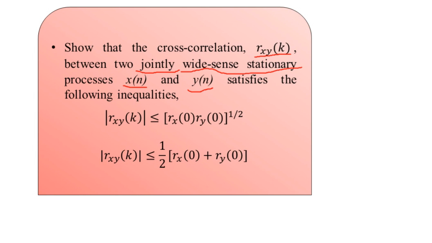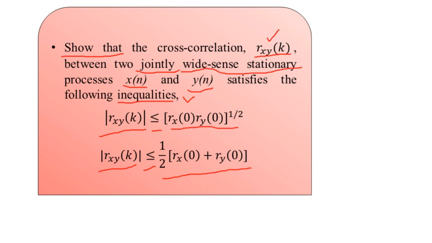Now this is the cross correlation between the two, and we have to show that these two given random processes with the cross correlation satisfy these two inequalities. They are called inequalities because the left hand side of both equations is not equal to the right hand side; they are always represented as less than or equal to. So we have to give the proof here.